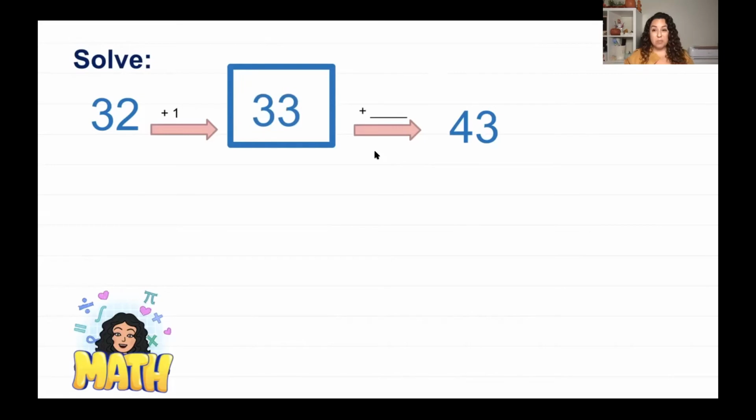So did I jump 1? Let's see, when I count, I say 32, 33, 34. But then I have 43. So what did I jump? Did I jump 1 or 10? Yeah, I didn't jump 1, I did jump 10. So keep in mind, sometimes you'll be jumping by 1s or 10s. You've just got to get used to it.